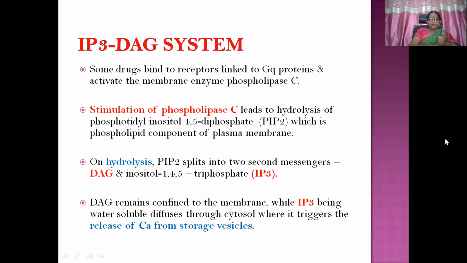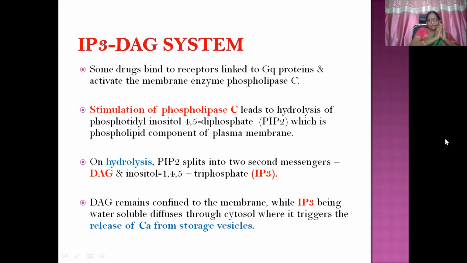So stimulation of phospholipase C leads to hydrolysis of phosphatidyl inositol 4,5-bisphosphate, that is PIP2, which is a phospholipid component of the plasma membrane. So that gets hydrolyzed and gets split into two molecules, that is diacylglycerol and inositol triphosphate. So PIP2 hydrolysis to DAG and IP3.